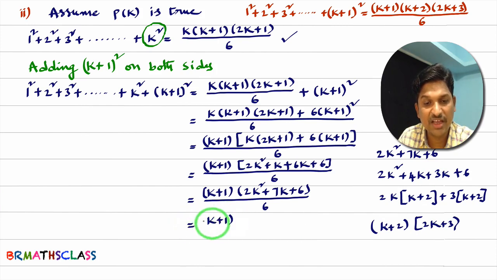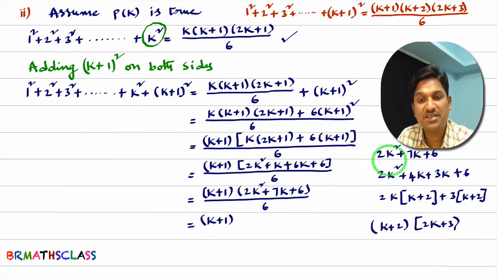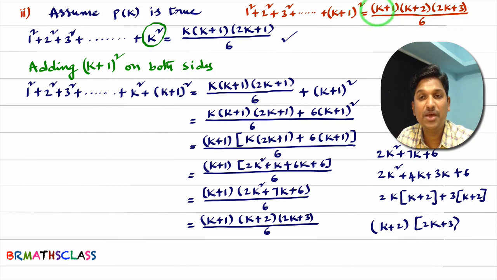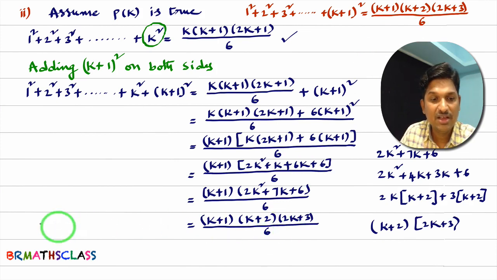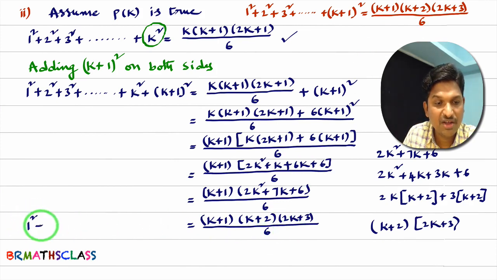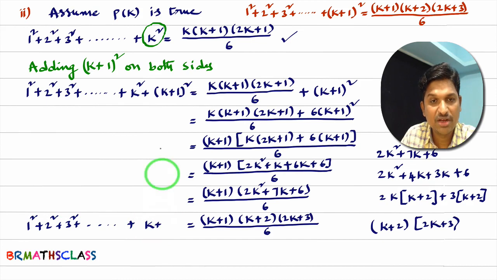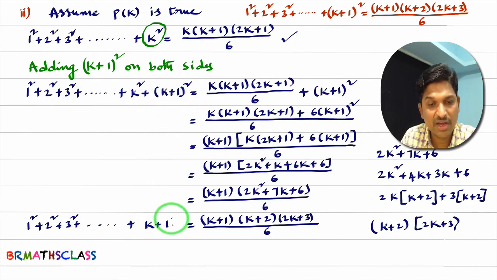K plus 1 into 2k square plus 7k plus 6 can be written as k plus 2 into 2k plus 3 whole divided by 6. What is this? This is RHS of P of k plus 1. See here, k plus 1, k plus 1, k plus 2, k plus 2, 2k plus 3, 2k plus 3. Right? So this part, left hand side part, what is there? 1 square plus 2 square plus 3 square plus and so on plus k plus 1 whole square. See this, k plus 1 whole square.